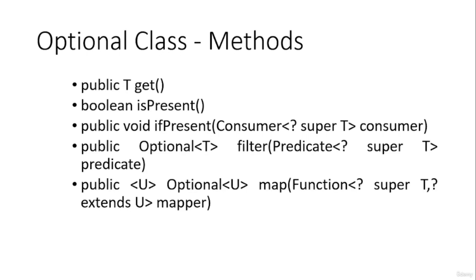Next is the method ifPresent, which evaluates a particular consumer. We will discuss this when we go to the functional programming aspects. Once you are done with functional programming in Java, you will be able to understand the next set of methods like map, filter, and stream. All these methods are used to implement functional programming aspects in Java.